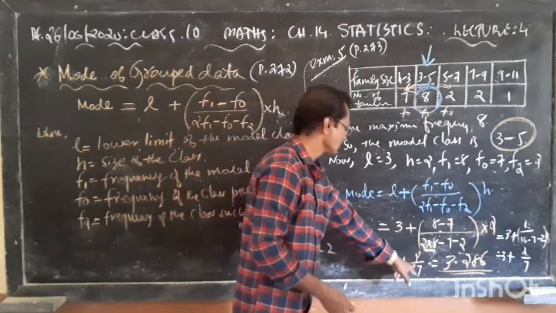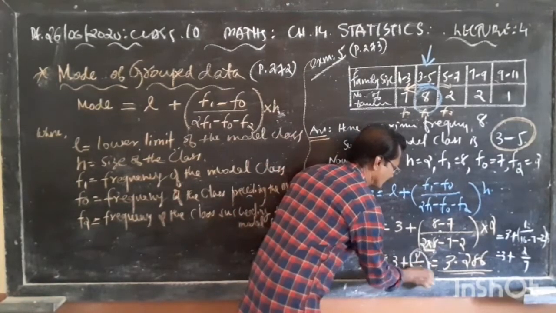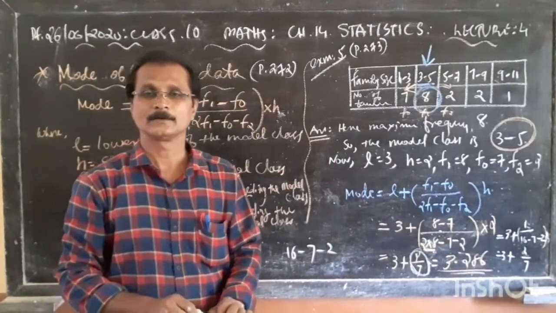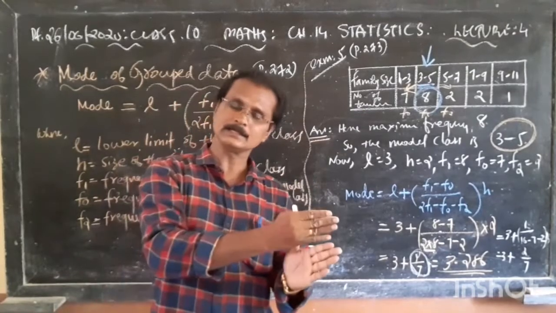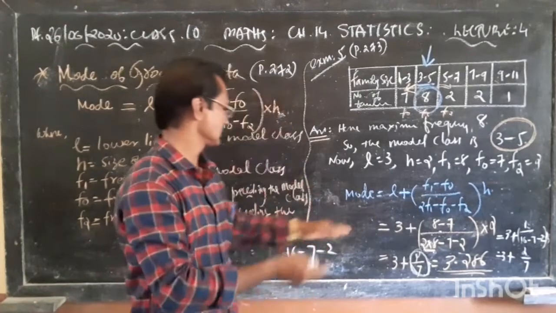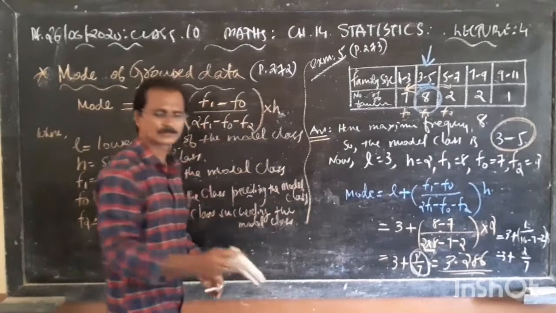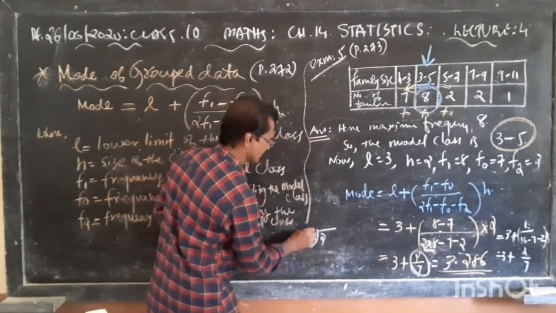Now how to add this? First of all, you find out the value of 2 upon 7. Then you add that value of 2 upon 7 to 3. So how to divide 2 upon 7?